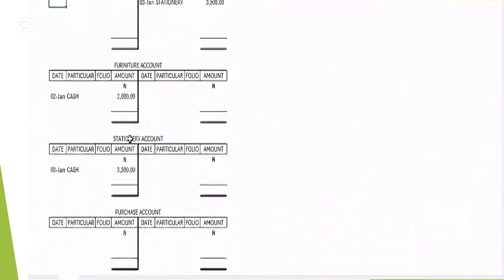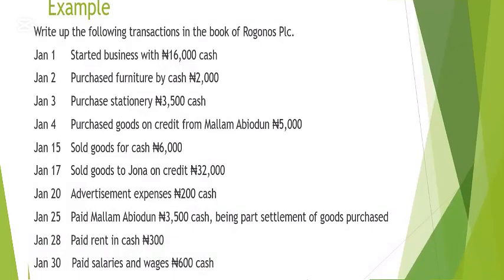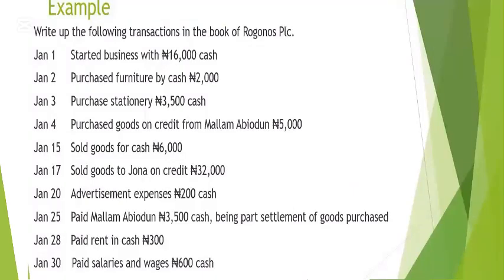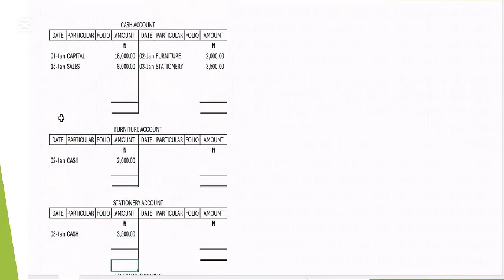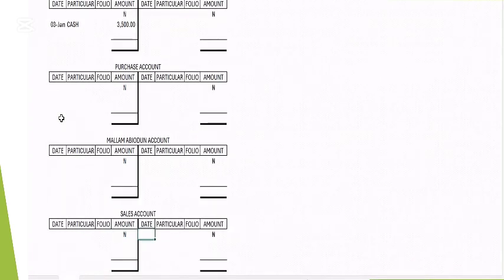That cash account up there, which is this one. What was the date? On the 15th of January, 15th of 1. The narration is sales, because we're receiving cash. What was the value of the goods? 6,000. Then they will come to the sales account; we don't need to duplicate the cash account. So in the sales account, 15th of 1. It was a cash transaction, with cash here. How much was this? 6,000 naira.